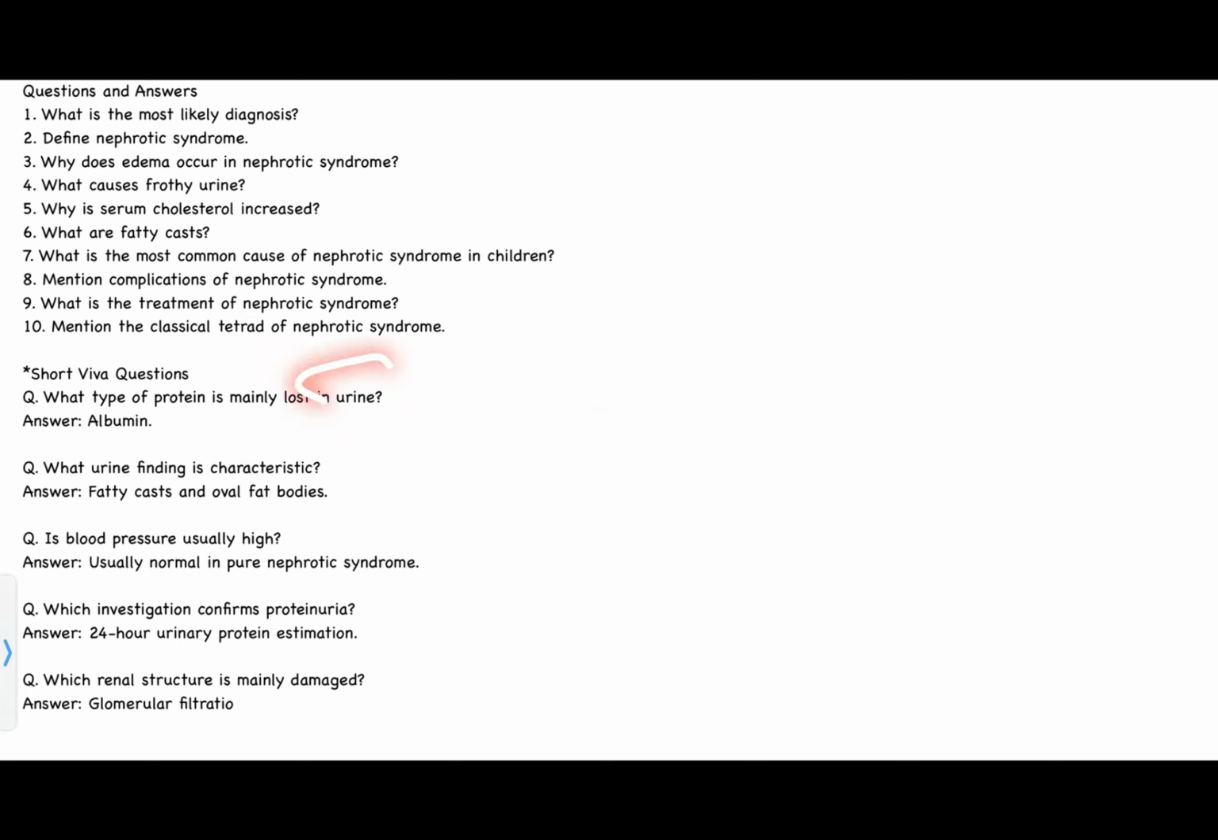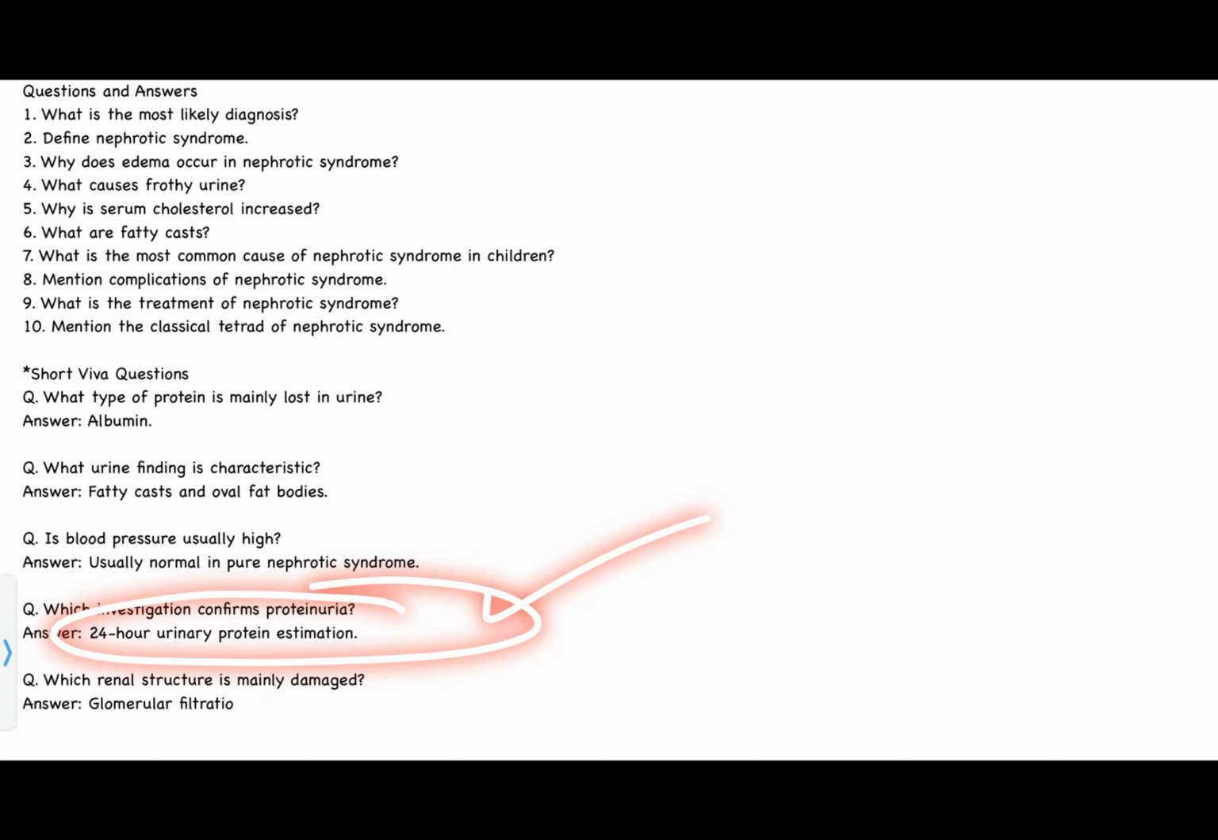So mainly, which protein is lost? Albumin, as its molecular weight is very low. What urine finding is characteristic? Fatty cast. Is blood pressure usually high? Usually normal in pure nephrotic syndrome. Which investigation confirms proteinuria? 24-hour urinary protein estimation can confirm the proteinuria.